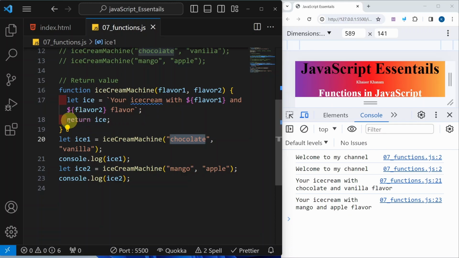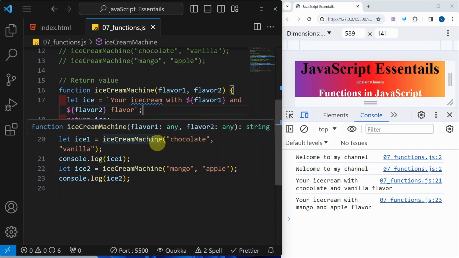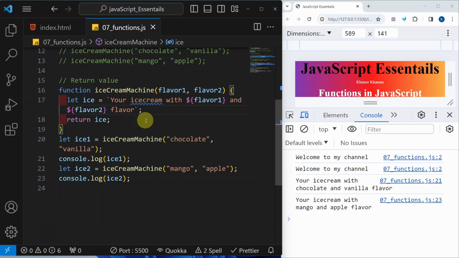If you have a question, can we log this ice? Of course, you can log this. You can log this ice without returning ice. You can simply log ice, and then also you are going to get the same result. But if you want some value from the function, then you should return something so that we can store it in separate variables.